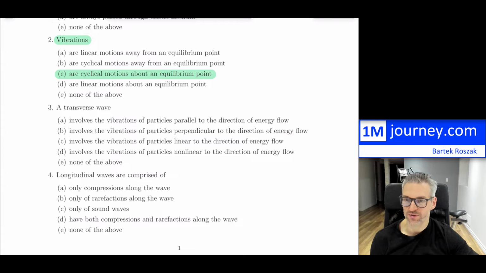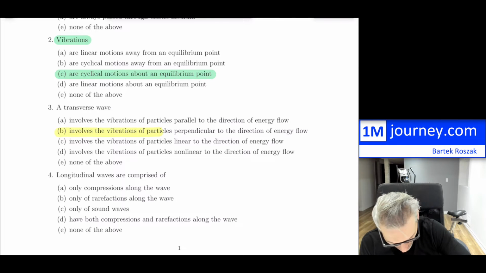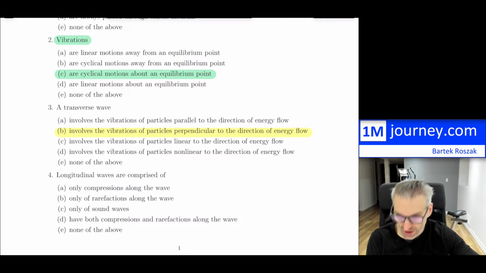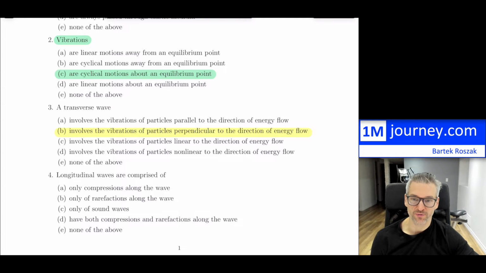A transverse wave involves the vibrations of particles parallel as the direction of energy flow. No, not parallel. So definitely not that. We're looking for perpendicular. So that looks like B: involves the vibrations of particles perpendicular to the direction of energy flow. So this is going to be B right here. The other ones involve vibrations of particles linear to the direction. No, not necessarily linear. Non-linear. Definitely not those. Parallel or perpendicular, those are the 2 you're looking for in terms of wording, but parallel would be a longitudinal wave. A transverse wave is perpendicular.